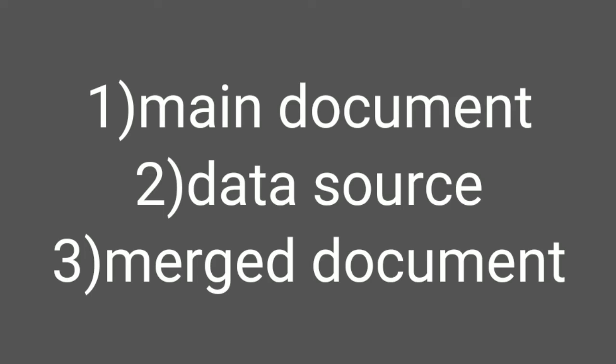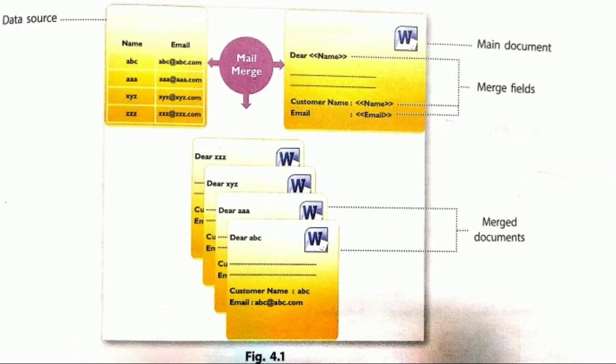So the components of mail merge: first one is the main document. Main document contains the information which will remain the same. Second one is the data source. It contains the information which can change in every document, and it contains information like name, address of the recipient, etc. And last one is the merged document. That is, it is a combination of main document and data source.